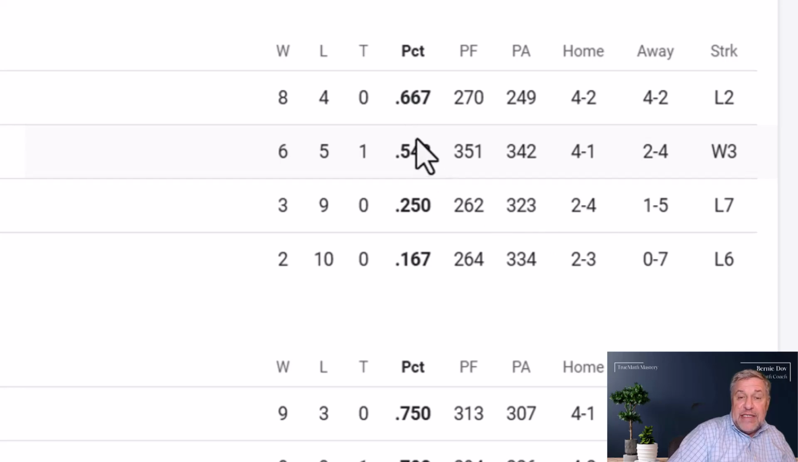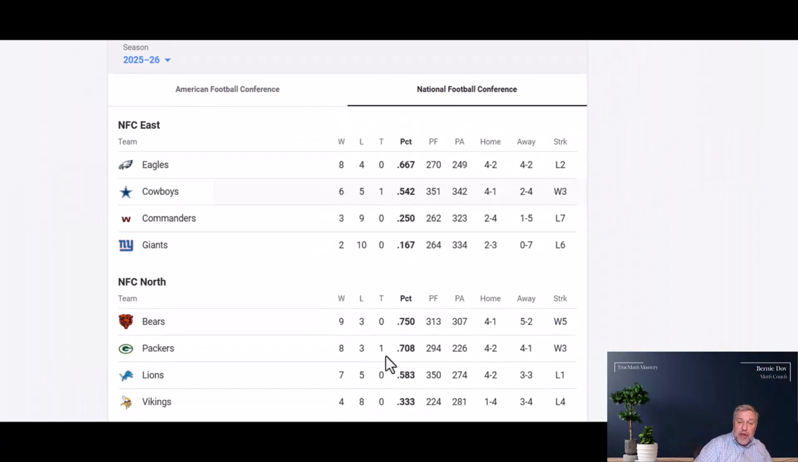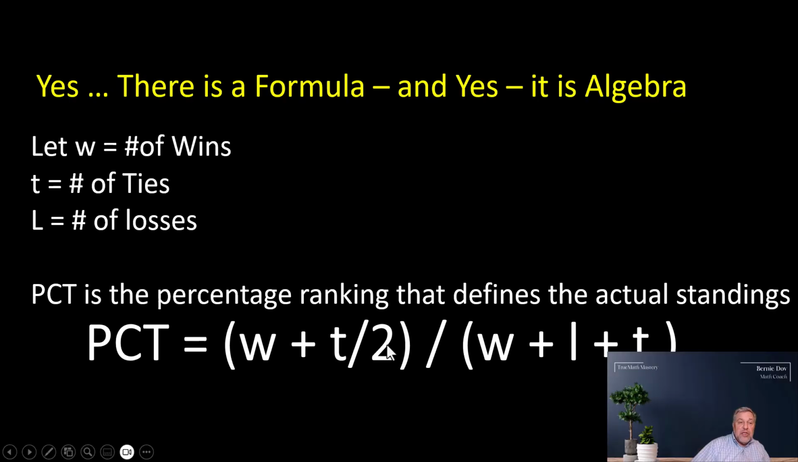It defines the standings, the actual number that defines the ranking of the teams. And the percentage is based on a formula of wins, losses, and ties. I'm going to show you that formula now and show you how it's computed. So yes, this formula is algebra. So again, for the sports fan who wonders what algebra is for, it is for everything that they do in life, and they don't realize it.